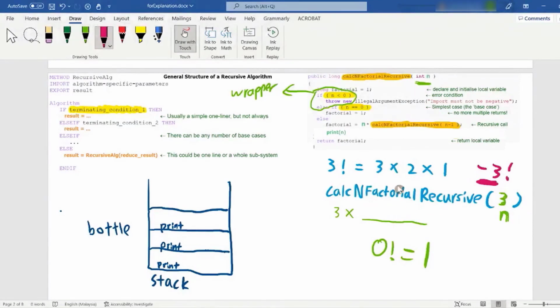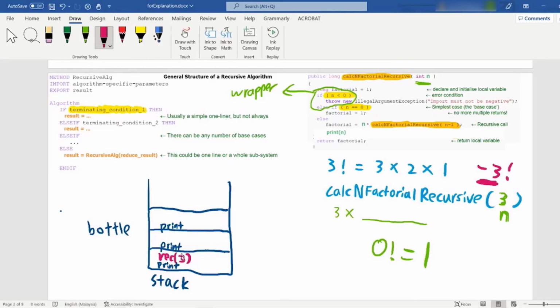Let's say I call calculate n factorial recursive. I start from 3. I want to achieve this result: 3 multiplied by 2 multiplied by 1. So I call 3 first. I call a recursive 3 in the stack.